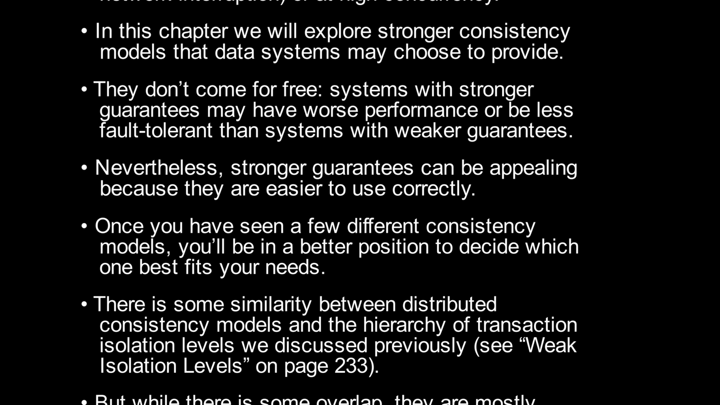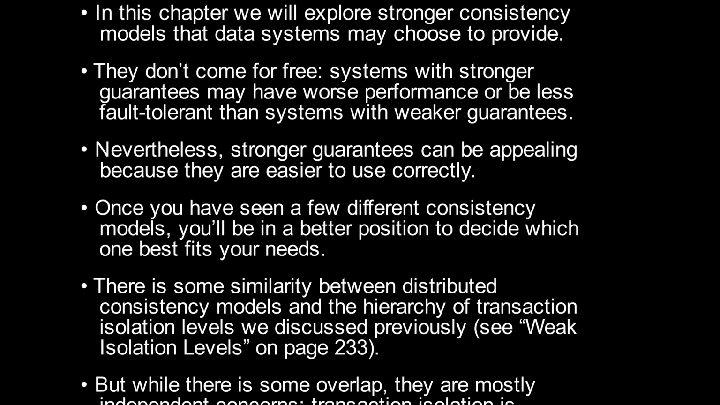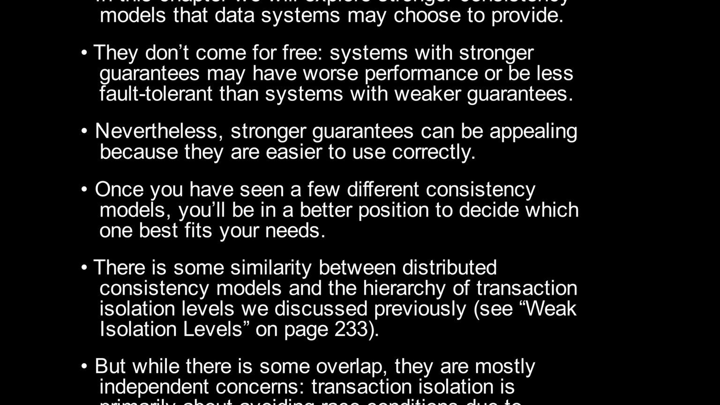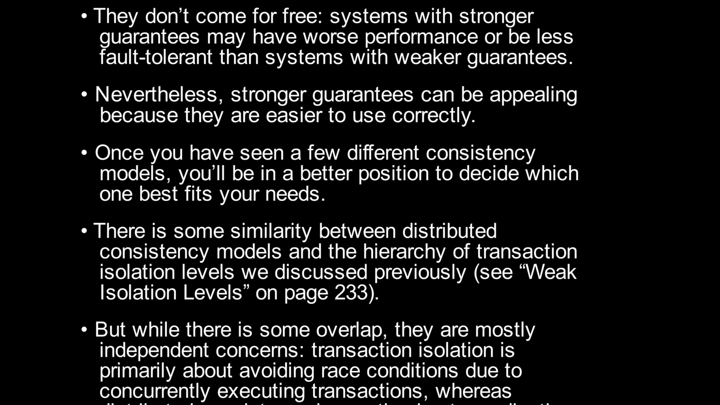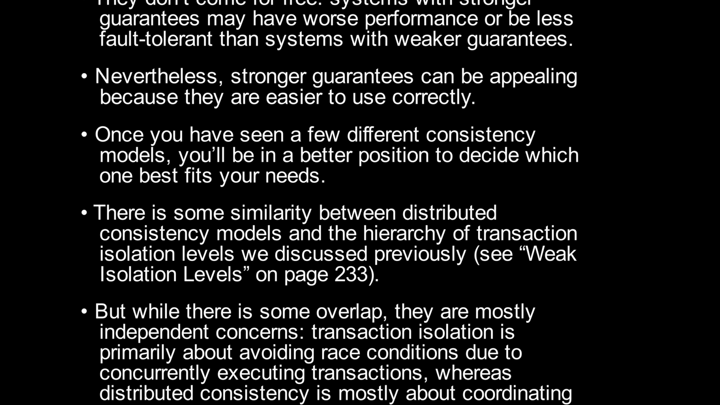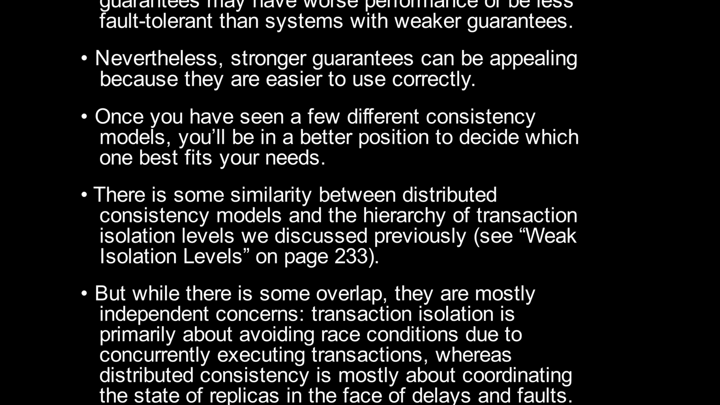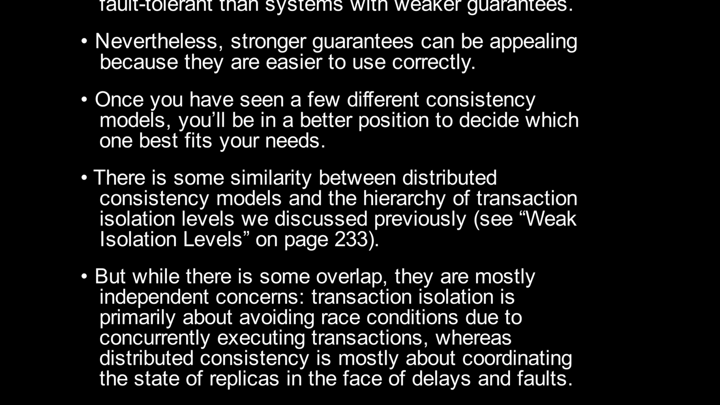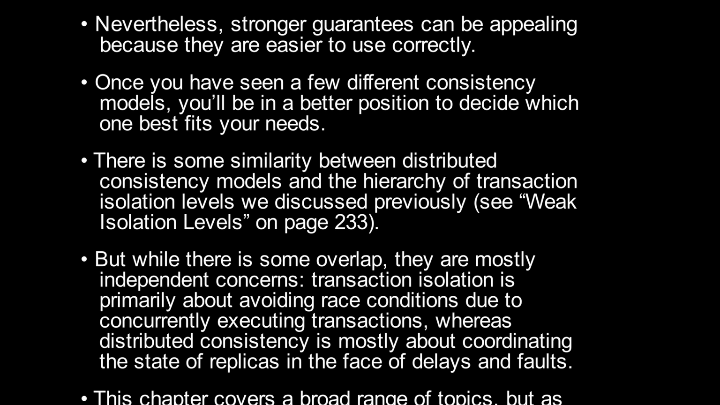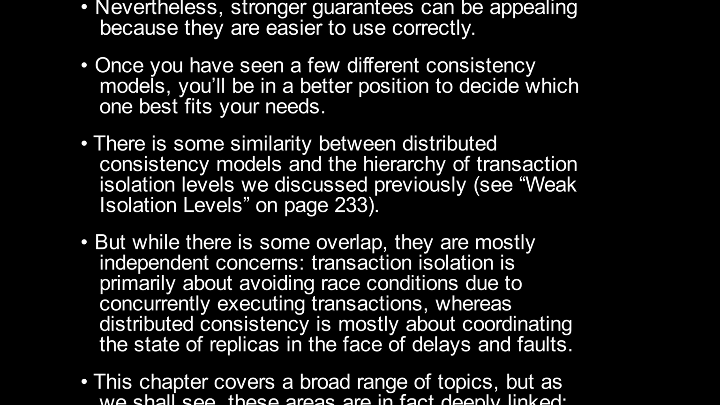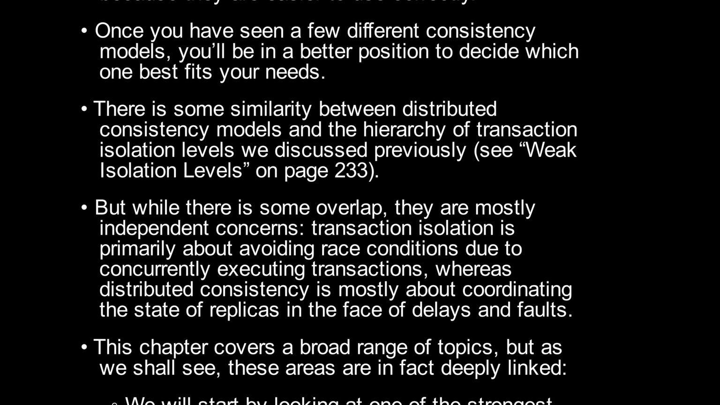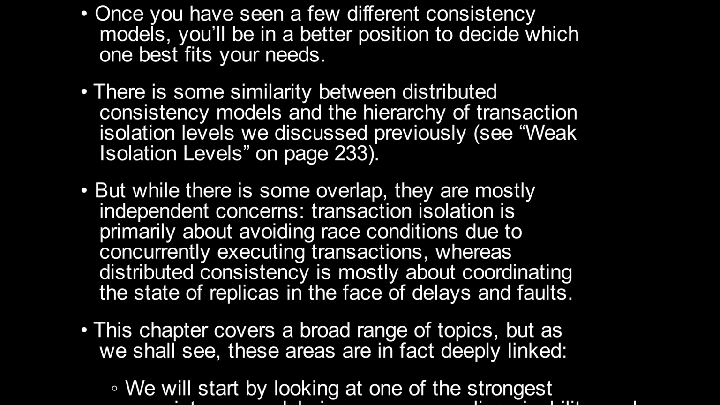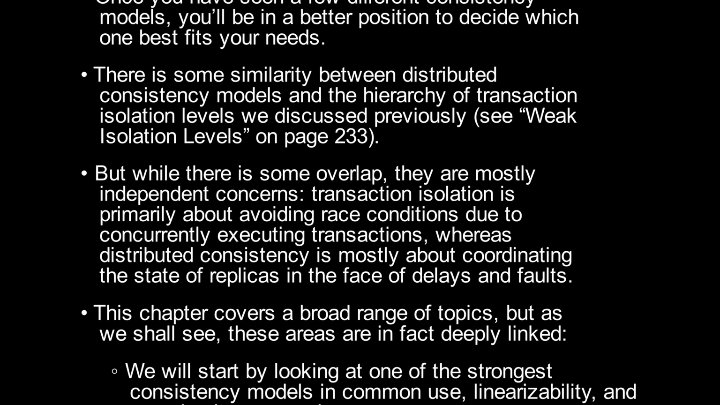There is some similarity between distributed consistency models and the hierarchy of transaction isolation levels we discussed previously. See "Weak Isolation Levels" on page 233. But while there is some overlap, they are mostly independent concerns. Transaction isolation is primarily about avoiding race conditions due to concurrently executing transactions, whereas distributed consistency is mostly about coordinating the state of replicas in the face of delays and faults.